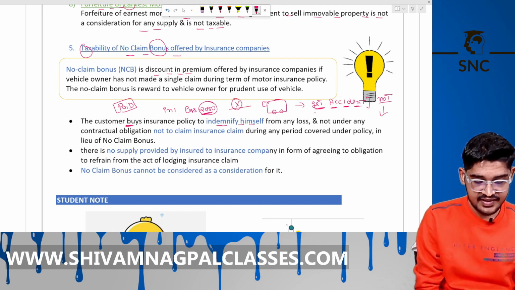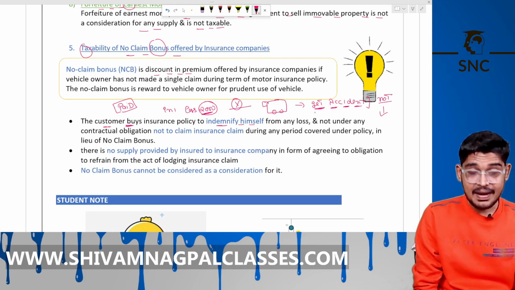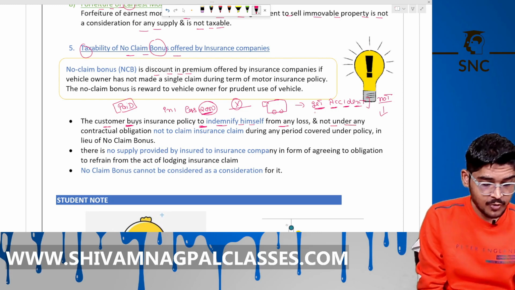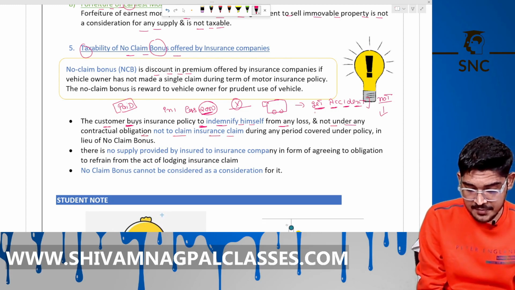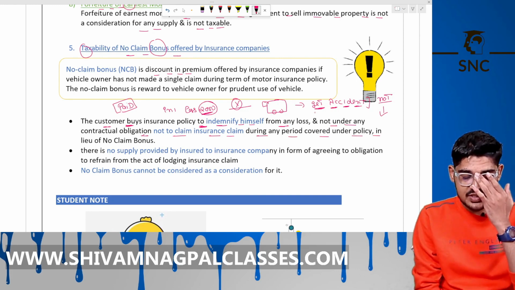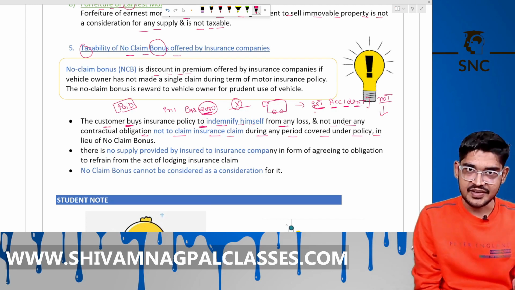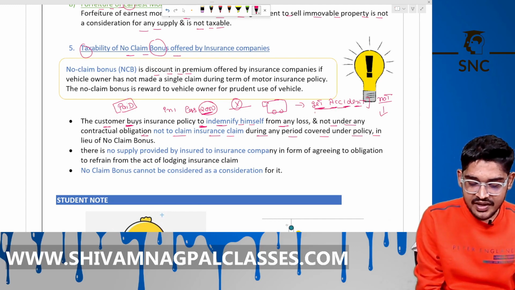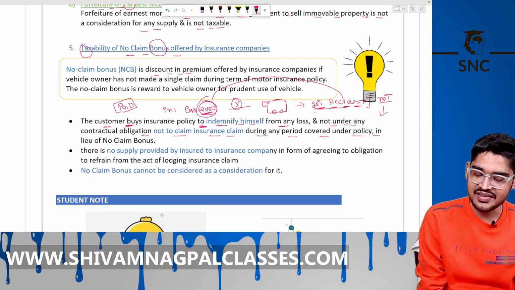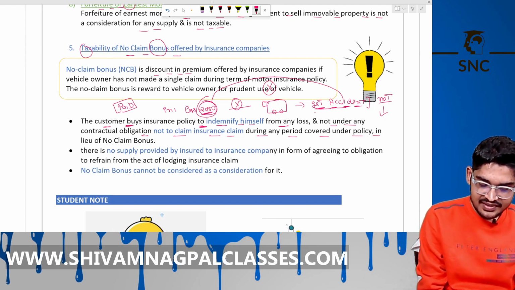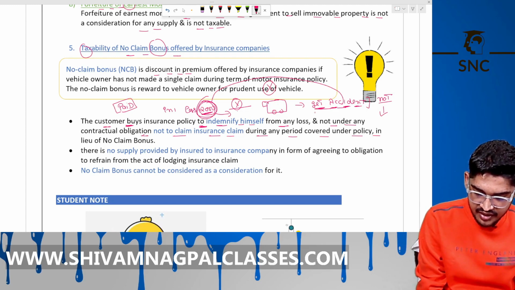The lawmaker clarifies here that the customer buys the insurance policy to indemnify himself for any loss, not under any contractual obligation not to claim the insurance claim during any period covered under the policy. We have taken that insurance policy to indemnify ourselves if we get an accident. We are not playing it like, I will not get my car into an accident and you will give me a bonus next month. There is no contract like that. So this is not supply, and that amount is not liable to GST.